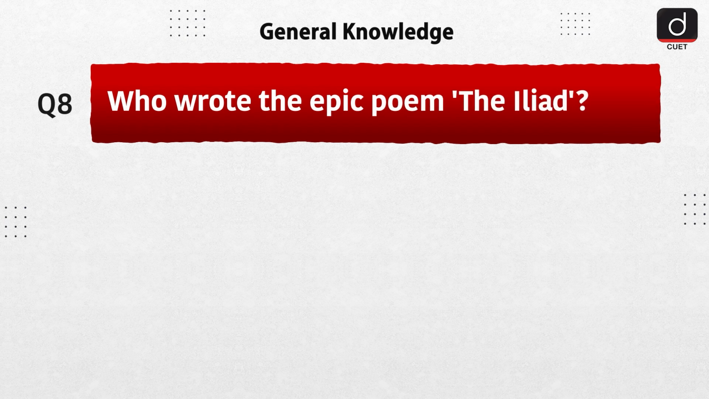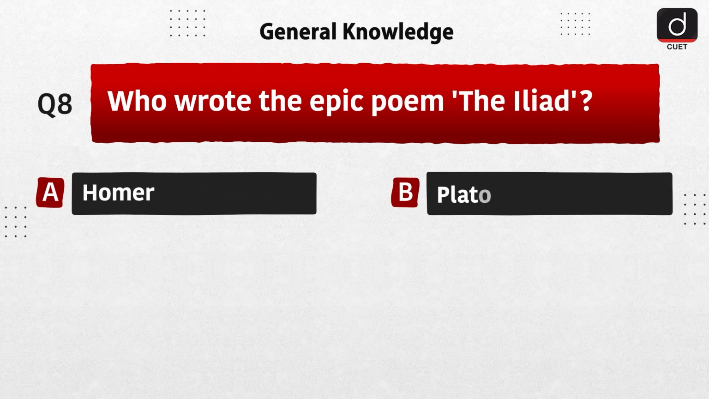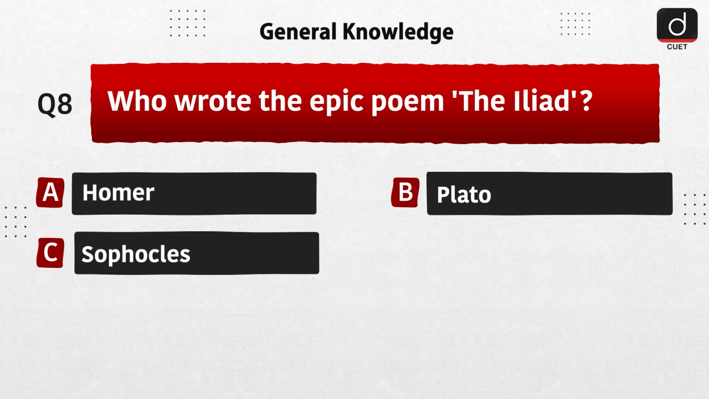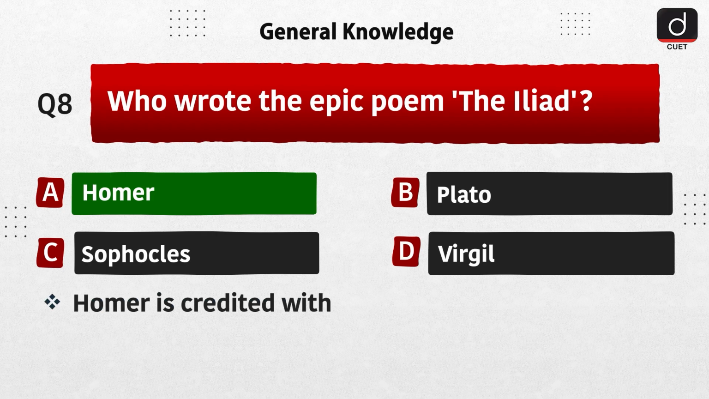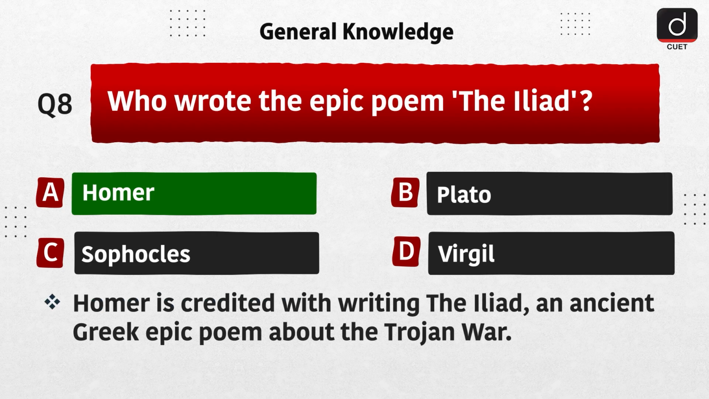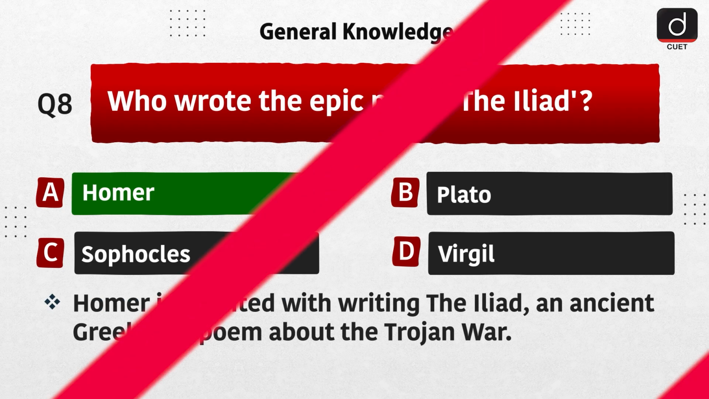Next question is, who wrote the epic poem, the Iliad? Option A, Homer. Option B, Plato. Option C, Sophocles. Option D, Virgil. The correct answer is option A, Homer. Homer is credited with writing the Iliad, an ancient Greek epic poem about the Trojan War.